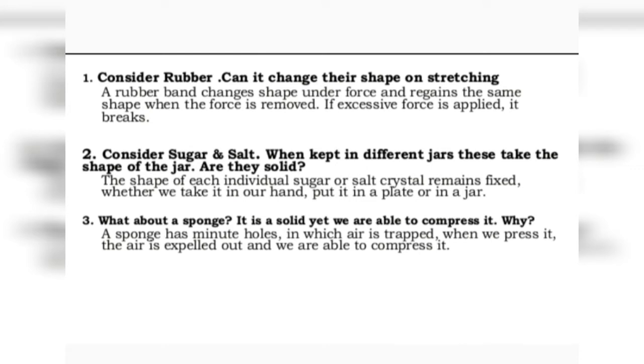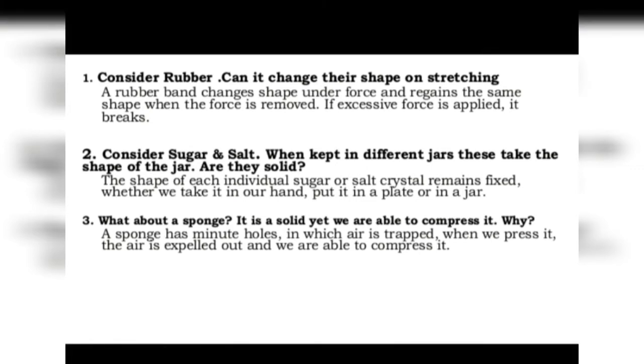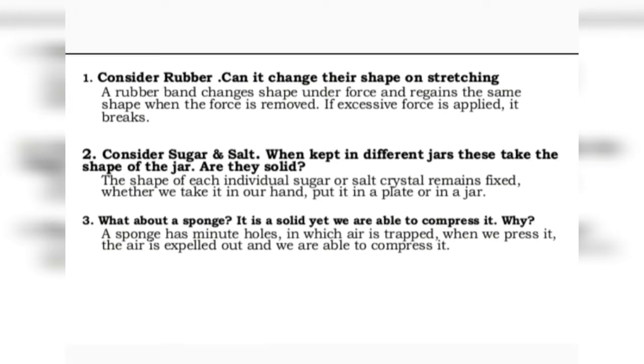In fact, if you take the case of salt and sugar, when salt and sugar are put in jars of, say, different shapes, they take the shape of the jars. They indicate that they do not have a fixed shape. But if salt and sugar do not appear to have a fixed shape, then why do we call them solids? So actually this problem arises because salt and sugar have very tiny crystals.